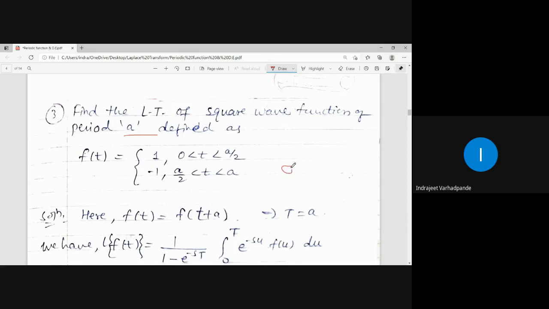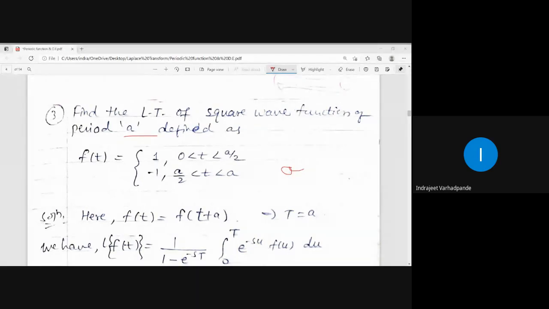Period is capital T is equal to A. Completed.